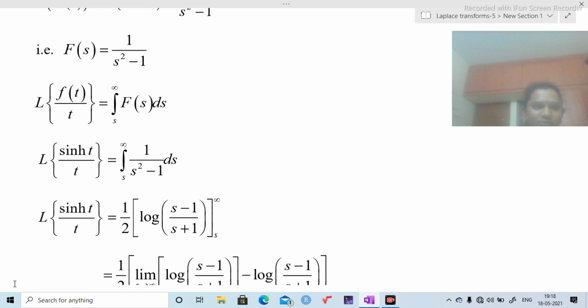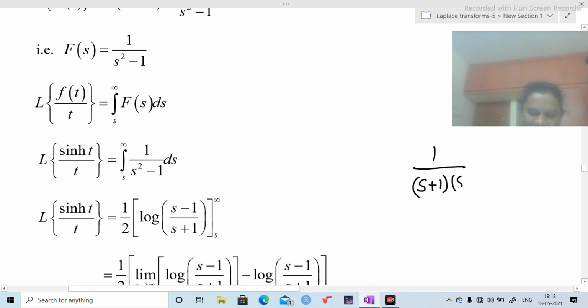Now I am going to find the integration of 1 by s square minus 1 ds. Here the denominator is s square minus 1. This can be written as s square minus 1 square. Using the formula a square minus b square, the denominator can be written as s plus 1 into s minus 1. Take this as a by s plus 1 plus b by s minus 1.